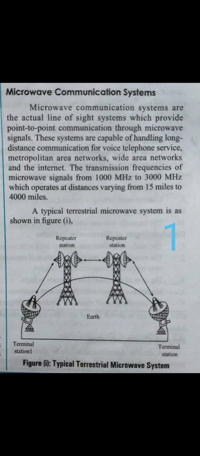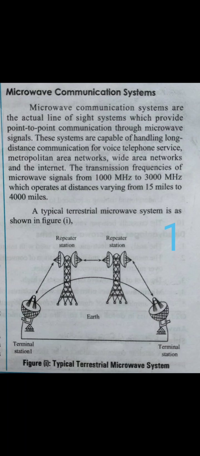There are two terminal stations, and repeater station 1 receives the signals from terminal station 1. The repeaters are in the same line of sight, and the signal is transmitted again to terminal station 2. This can be called a typical terrestrial microwave system.